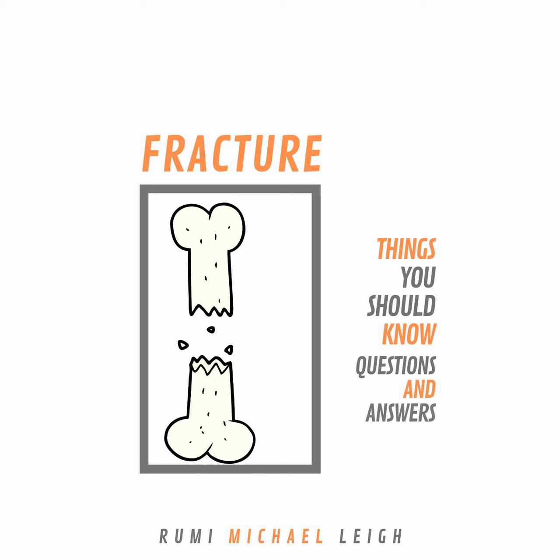3. What is a comminuted fracture? A comminuted fracture is a fracture where the bone is broken down into many fragments. 4. What is an oblique fracture? An oblique fracture is a fracture in which the bone breaks diagonally. 5. Is an oblique fracture a complete fracture or an incomplete fracture? An oblique fracture is a complete fracture.